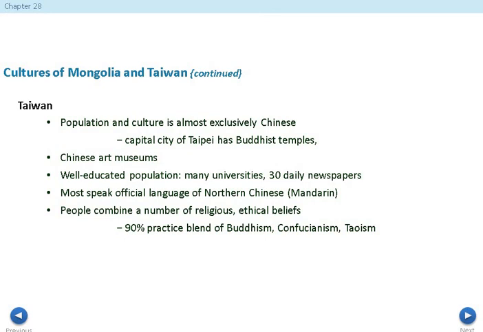Most people are going to speak the official language of Northern Chinese, which is Mandarin. Kind of interesting is that Mandarin is actually the language that the most people in the world use, but the most widely spoken language is English. Now, where's the confusion? The confusion is that Mandarin is used by people in East Asia, so you have places like Japan, China, Mongolia, Taiwan.